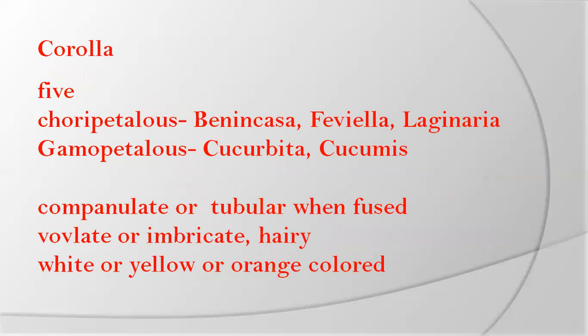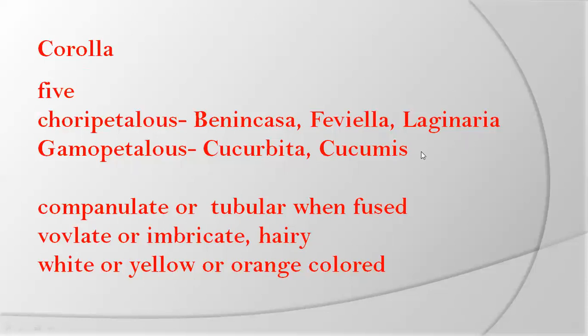Next, corolla. The corolla, arranged in the second whorl of the flower, consists of 5 petals. They are in free condition, or gamopetalous condition seen in most of the flowers, that is Cucurbita and Cucumis. Sometimes they are fused. Bell-shaped structure is also present in Coccinia. Tubular in Trichosanthes.